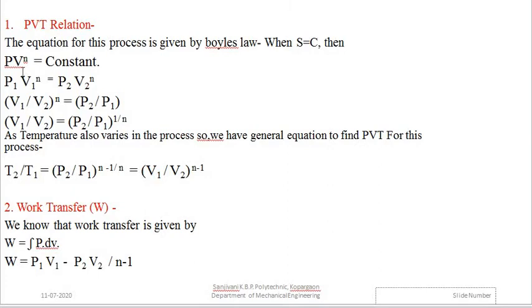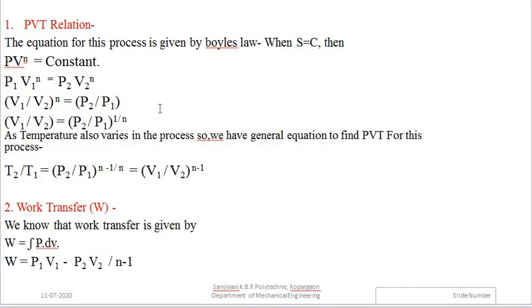We have seen a similar equation in the case of the isentropic process, that is PV to the power gamma is equal to constant. We have written the pressure and volume ratio in terms of gamma there. Now here we have written it in terms of n as the polytropic index. So we can apply these formulas for all the processes to calculate the relation between the volume and pressure. Now we know that in real gas processes, the temperature is also a variable term, pressure is variable, volume is variable. So all three parameters are variable terms.